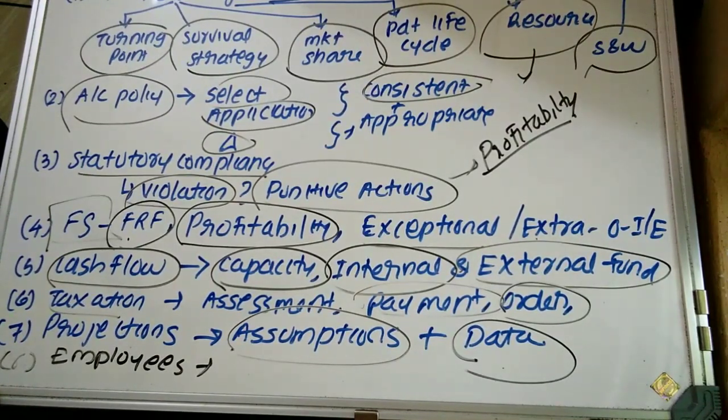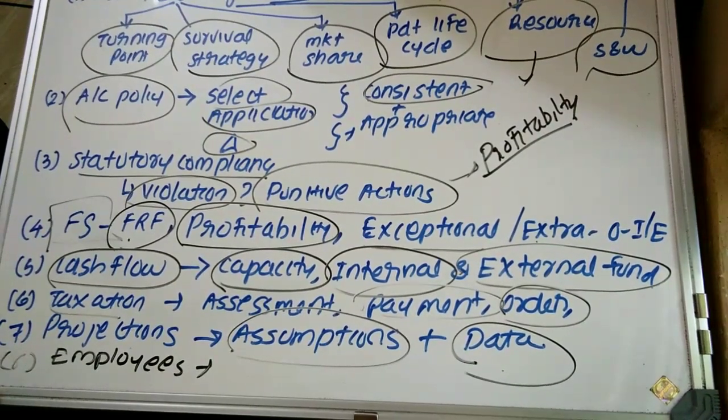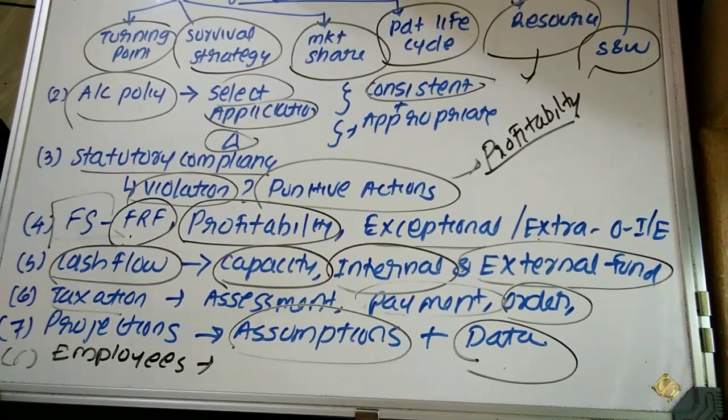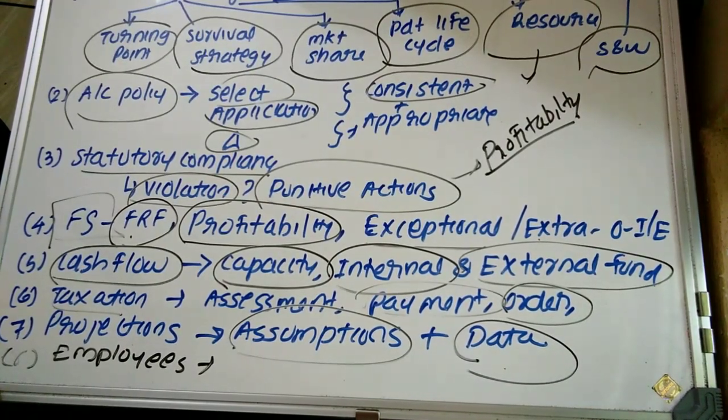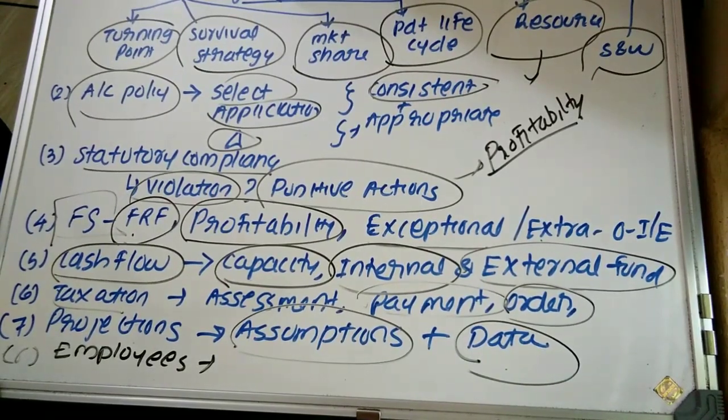Then they can also determine whether the information system of the target company is providing the right information at the right time, and whether they are undertaking their operations in accordance with applicable environmental rules and regulations. This is the answer of the first question. Moving towards the second question.